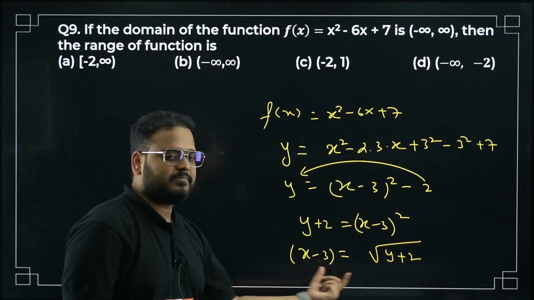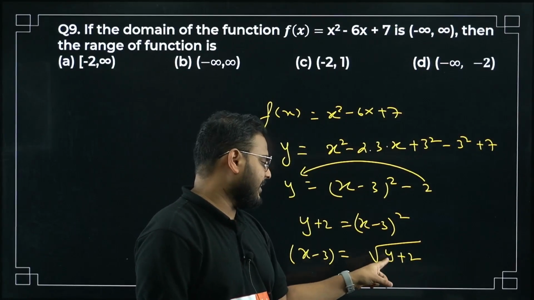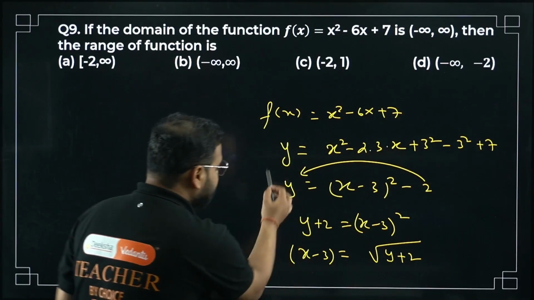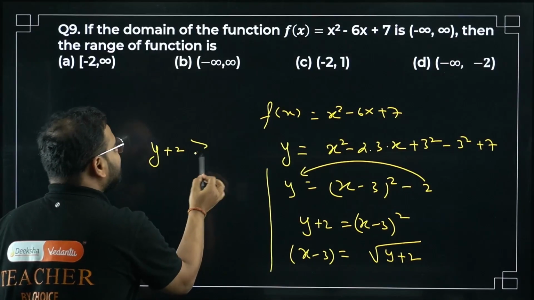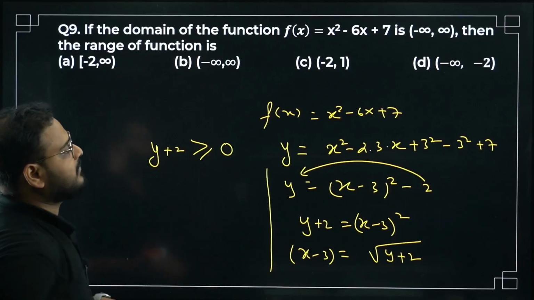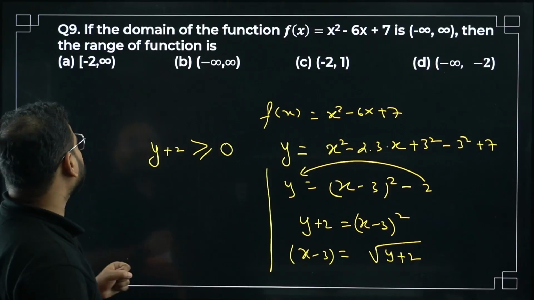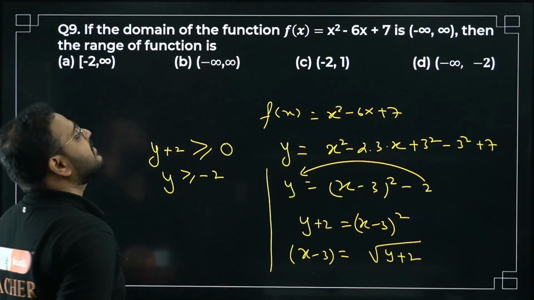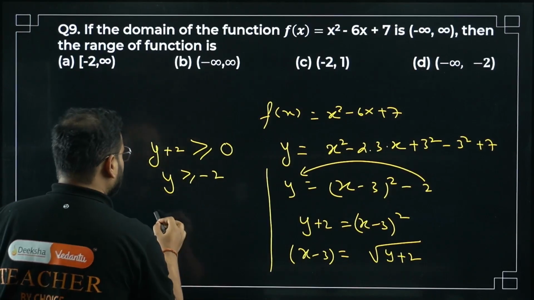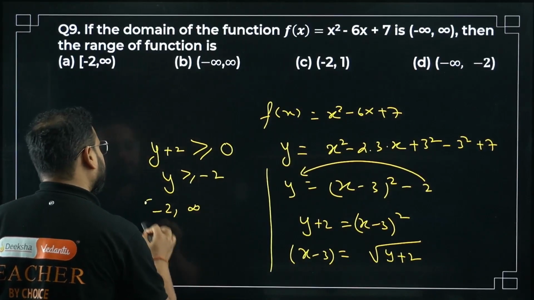This is the real part; if negative, it becomes imaginary. So y plus 2 has to be always greater than or equal to 0. It means y has to be greater than or equal to minus 2. It means minus 2 to infinity.